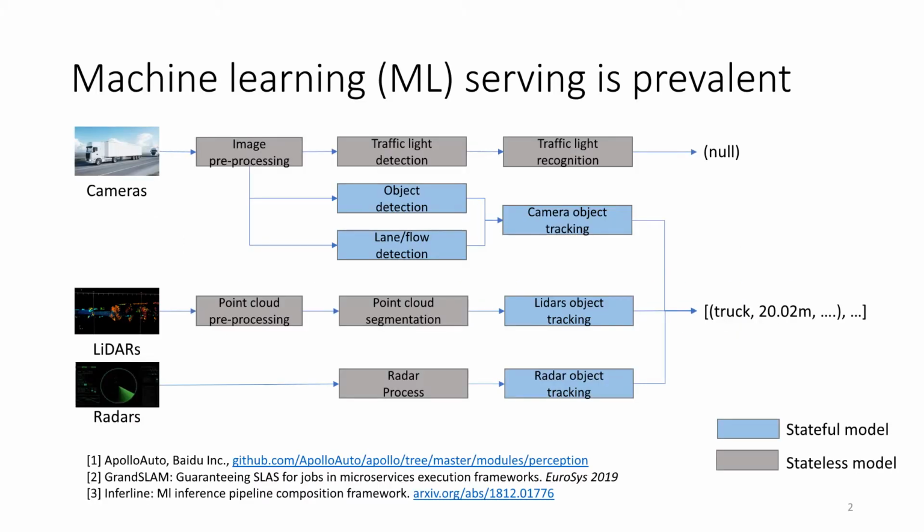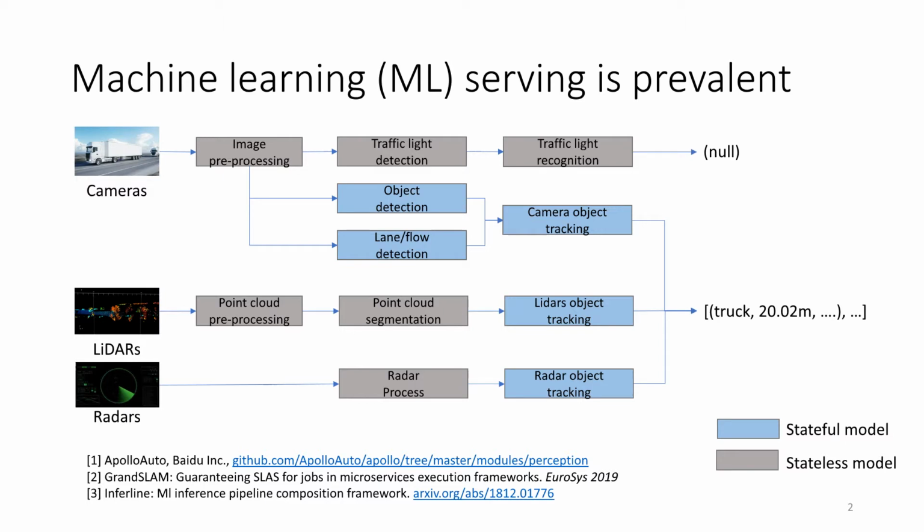These days, machine learning models are prevalently deployed in mission-critical services. Here is a perception module from my autopilot software framework. In this graph, machine learning models are deployed on different computing units. When a car is running, this service graph takes data collected from sensors and generates the perception information.